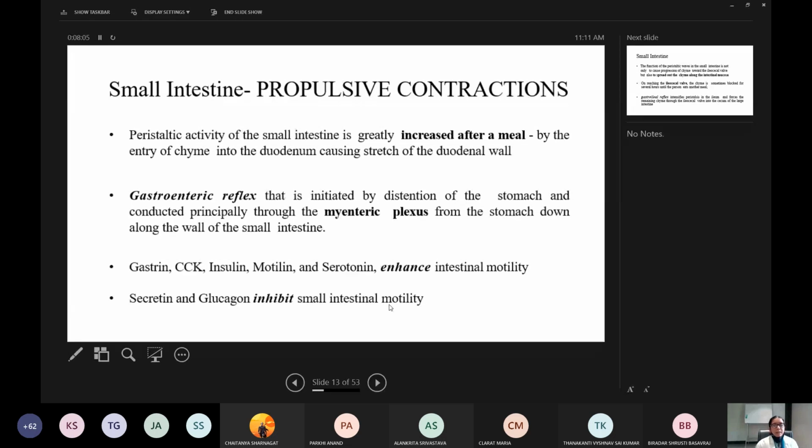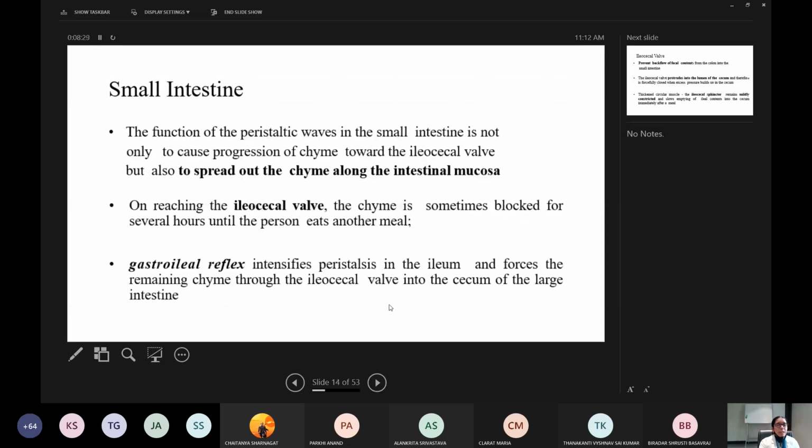Insulin is from the pancreas. Motilin is again from the intestine, and serotonin is again from the intestinal cells. So these enhance intestinal motility, whereas secretin and glucagon inhibit small intestinal motility.